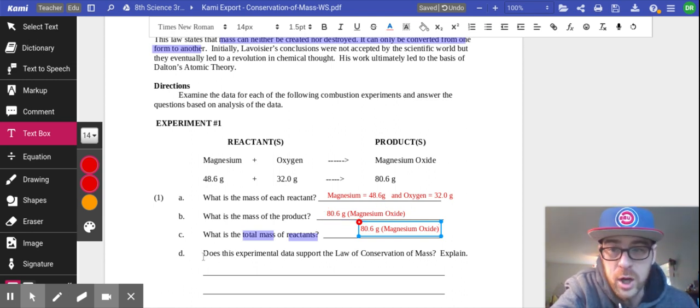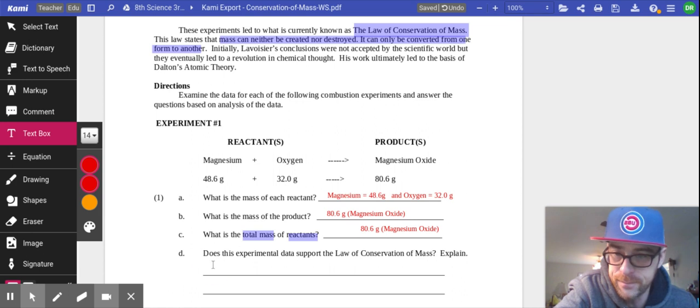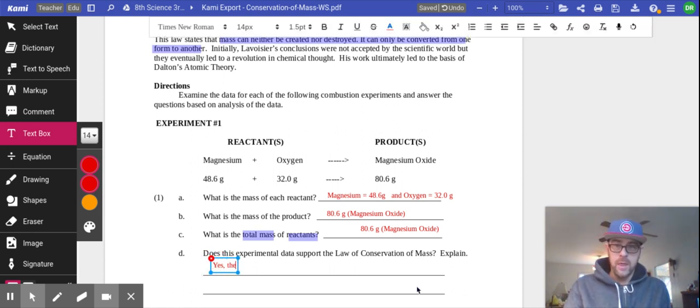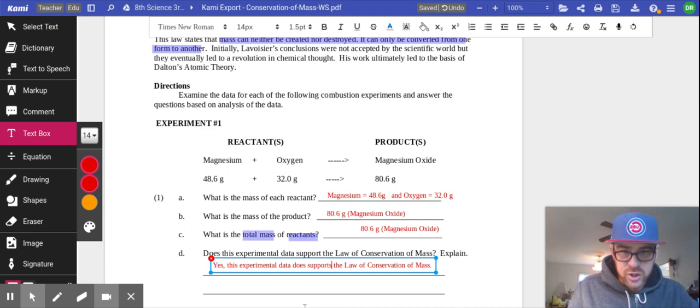Last question. Question 1D says, does this experimental data support the law of conservation of mass? In other words, do we prove that matter wasn't destroyed or created out of thin air and only changed form? Yes, it does. So all I want you to do is type this: Yes, this experimental data does support the law of conservation of mass. Now, are we done with that? No, we're not. We still have to explain how we know that. You just need to tell me this. So yes, the experimental data supports the law of conservation of mass.